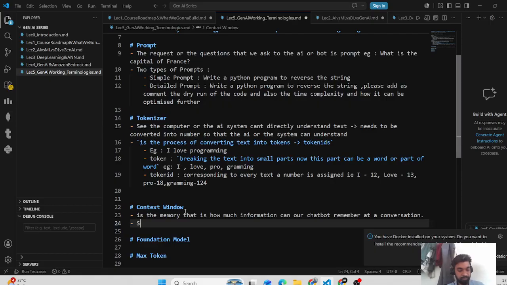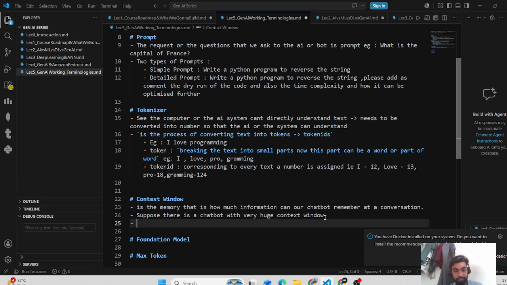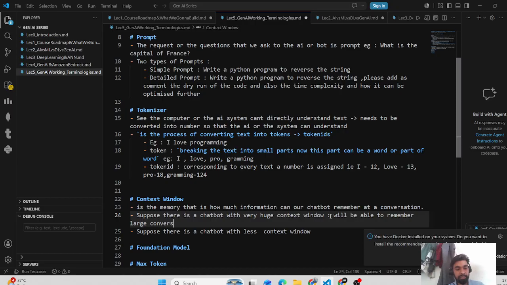Suppose there is a chatbot with a very huge context window and another chatbot with a smaller context window. Now the large context window will be able to remember large conversations.